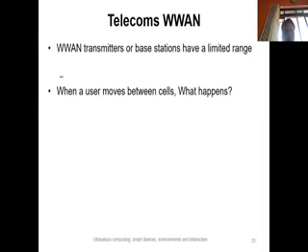This is designed so that when a user moves from one cell to another, or from one base station to another, the communication will be handed over to the adjacent base station. Often this is done transparently without the user being aware of it. Friends, when you move from one base station area to another, your call will be handed over to the adjacent base station without us knowing.